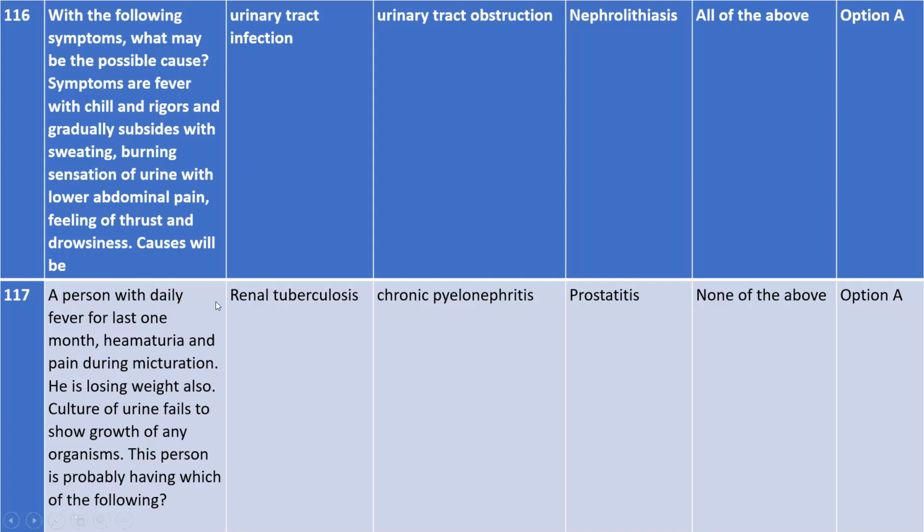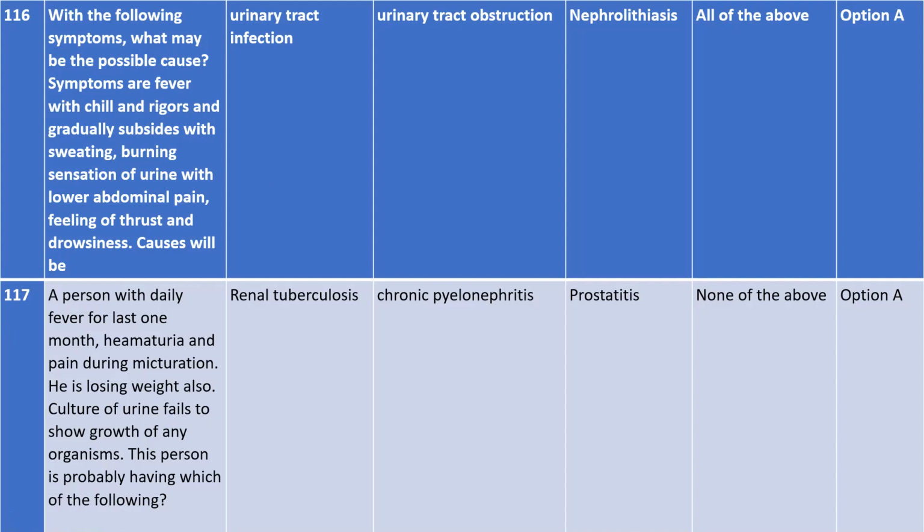So this was all about question 106, and 107 is: a person with daily fever for the last 1 month, and then hematuria and pain during micturition. He is losing weight also. Culture of urine fails to show growth of any organisms. So this person is probably having which of the following?